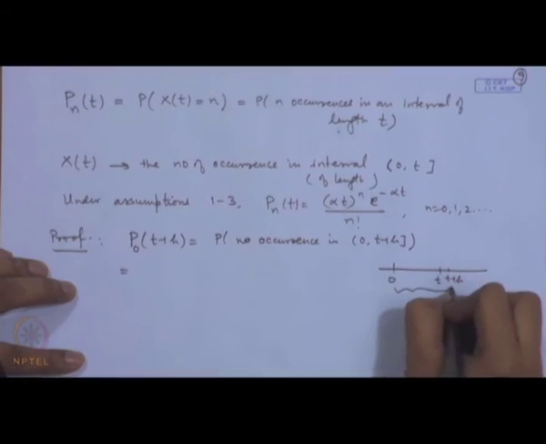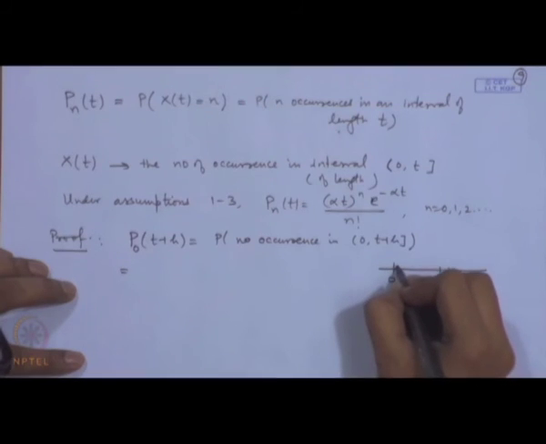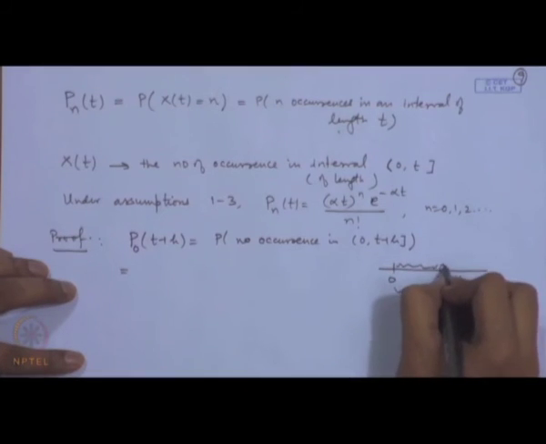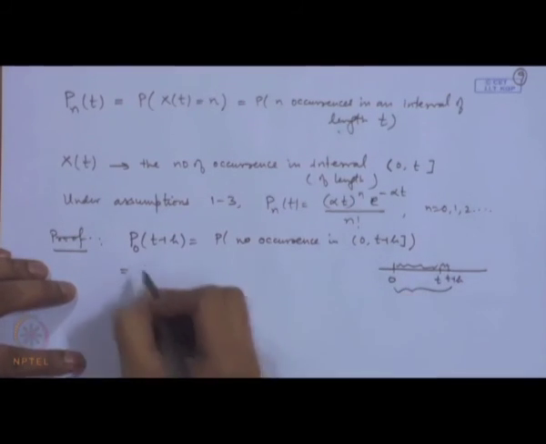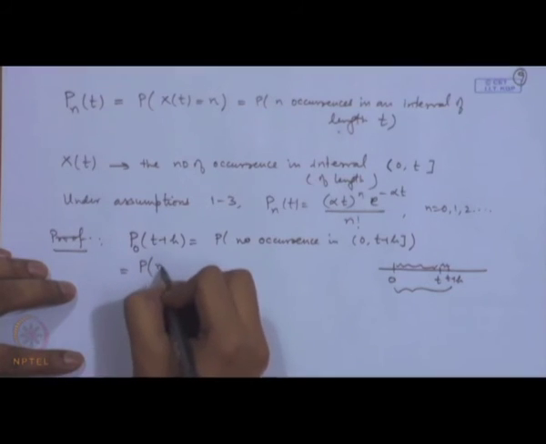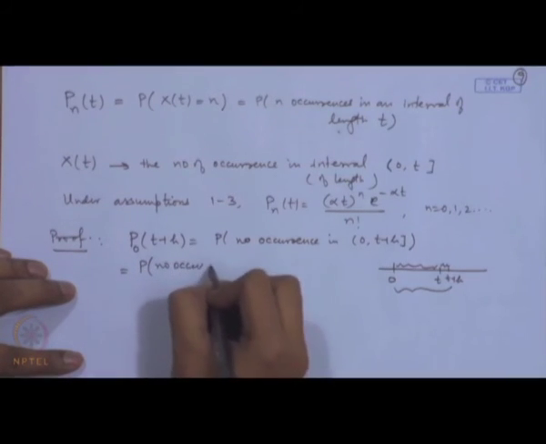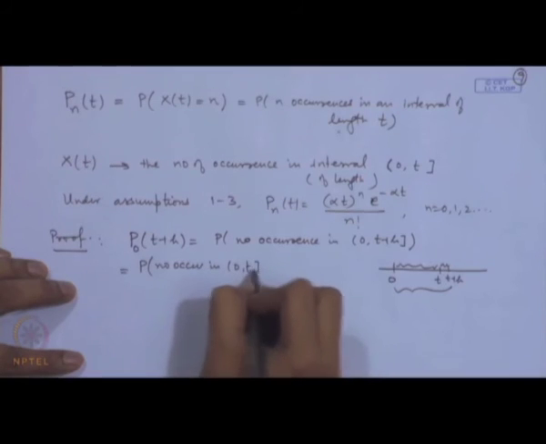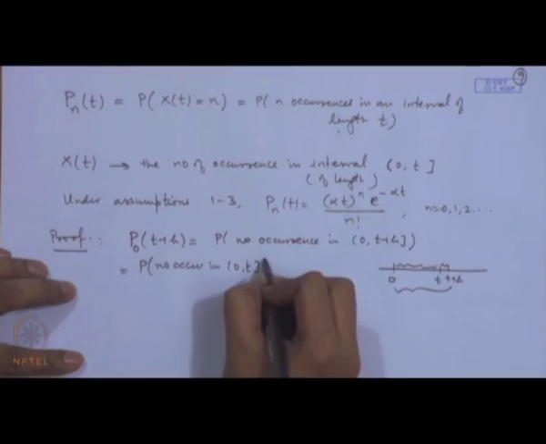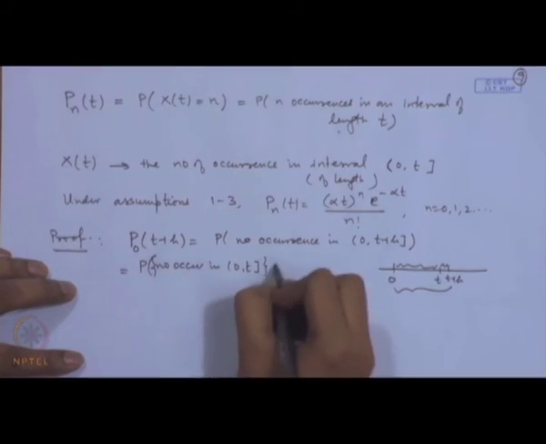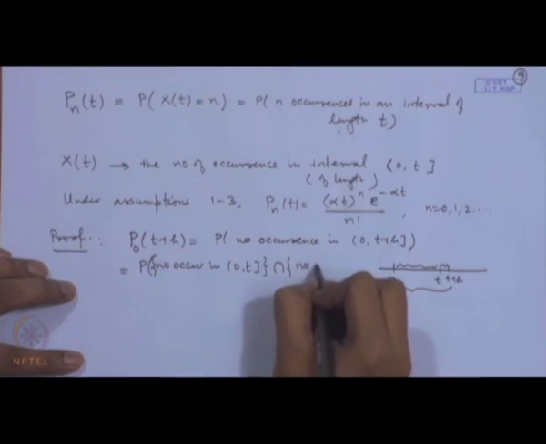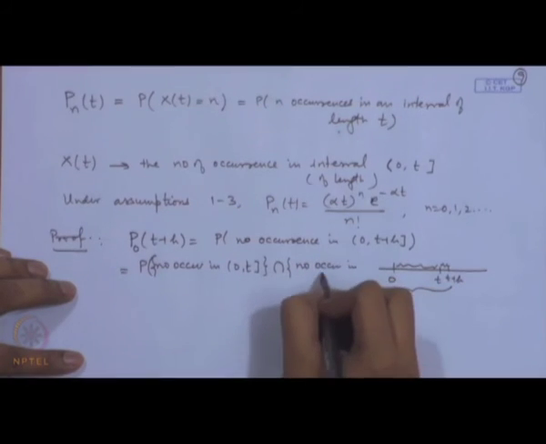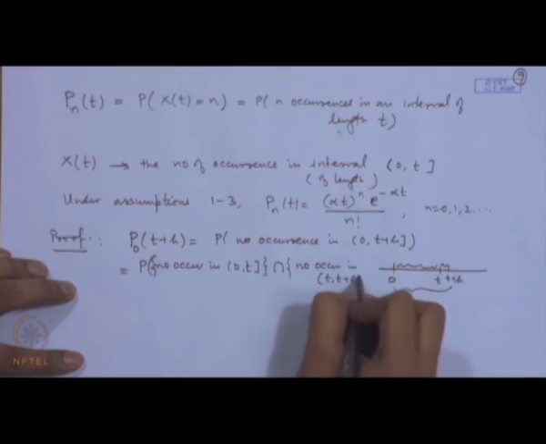If I say that there is no occurrence in 0 to t plus h, this means that there is no occurrence in 0 to t and there is no occurrence in t to t plus h. So we can write it as no occurrence in 0 to t, event intersection no occurrence in t to t plus h.